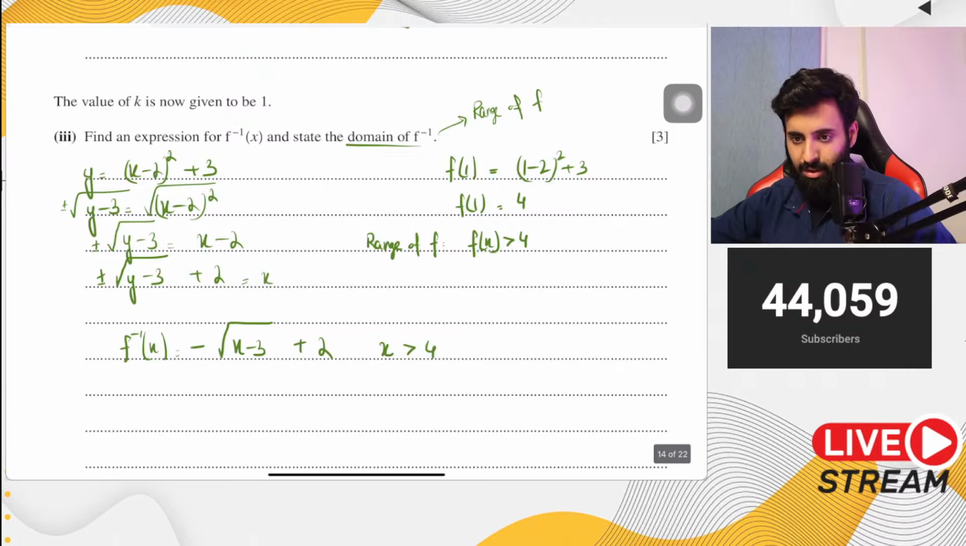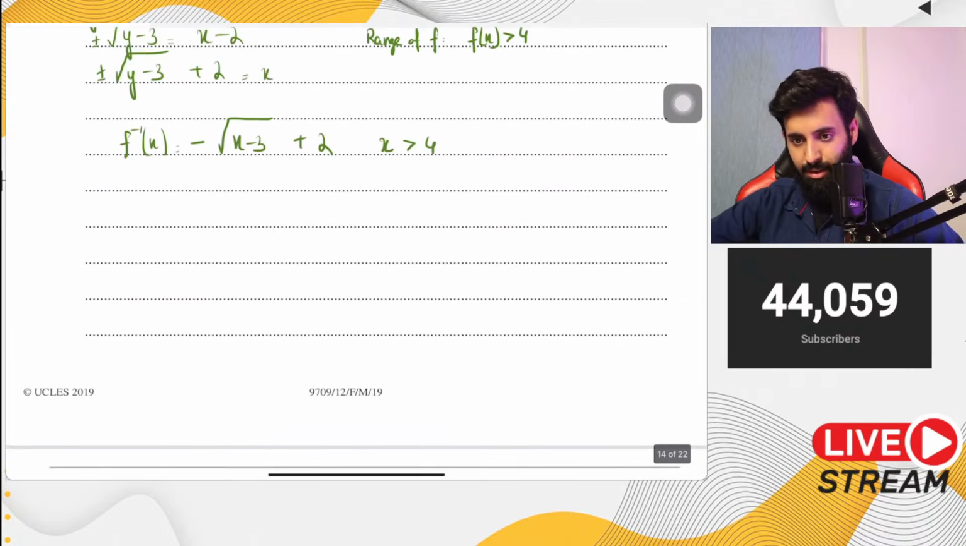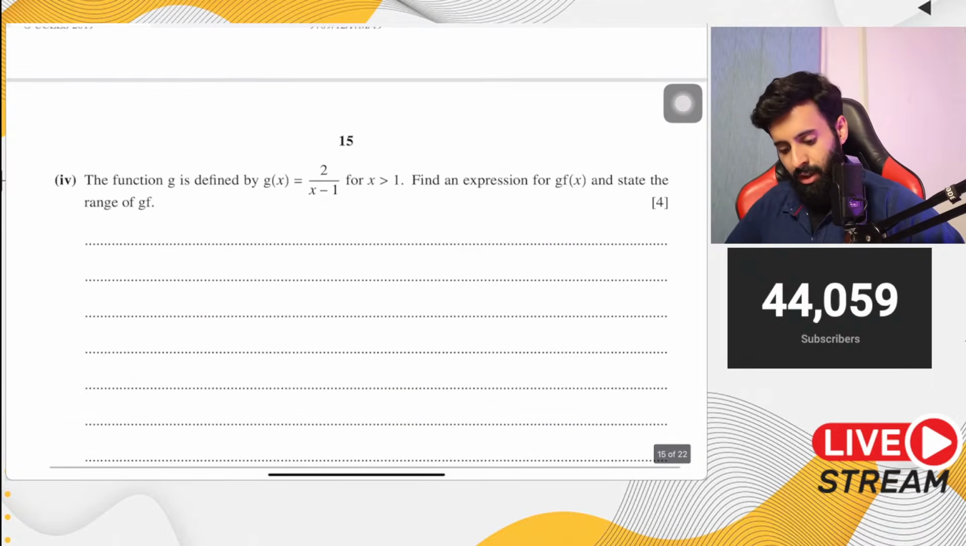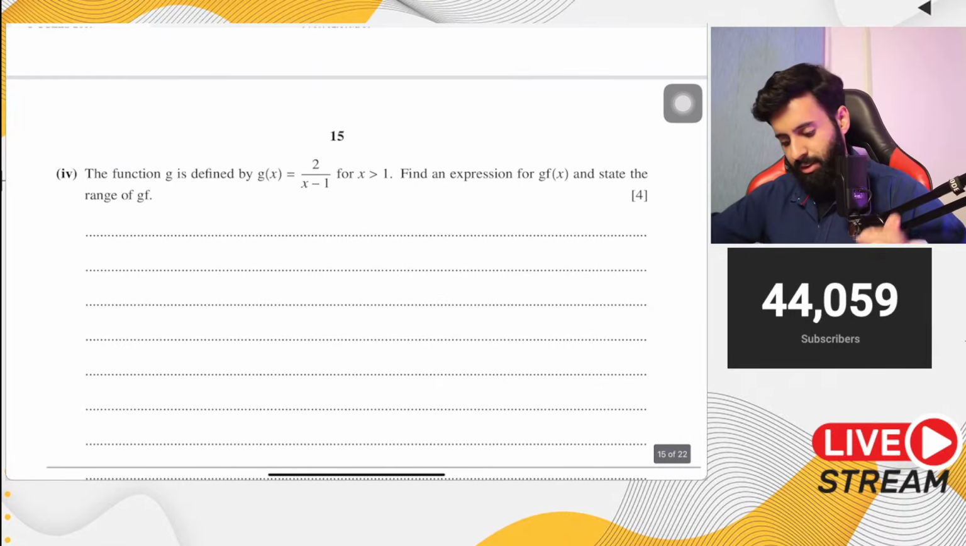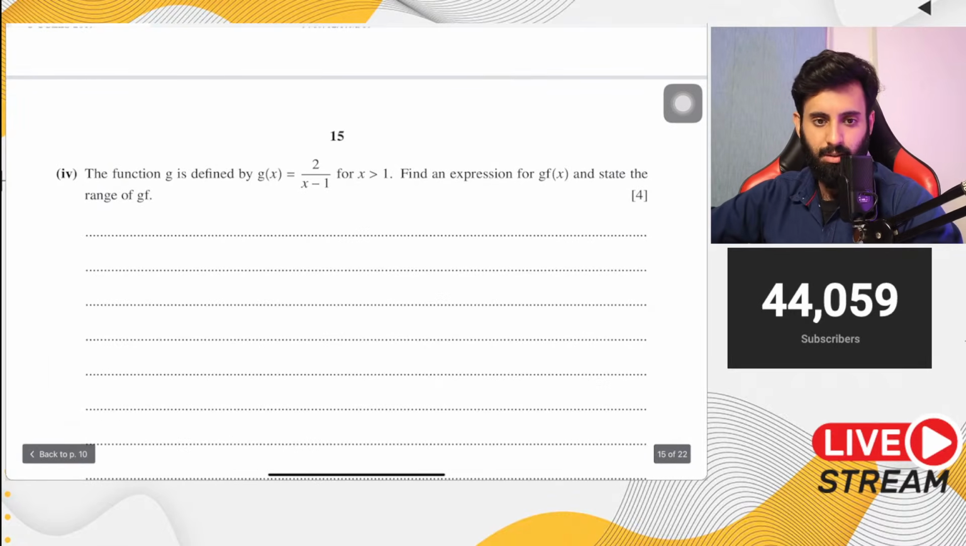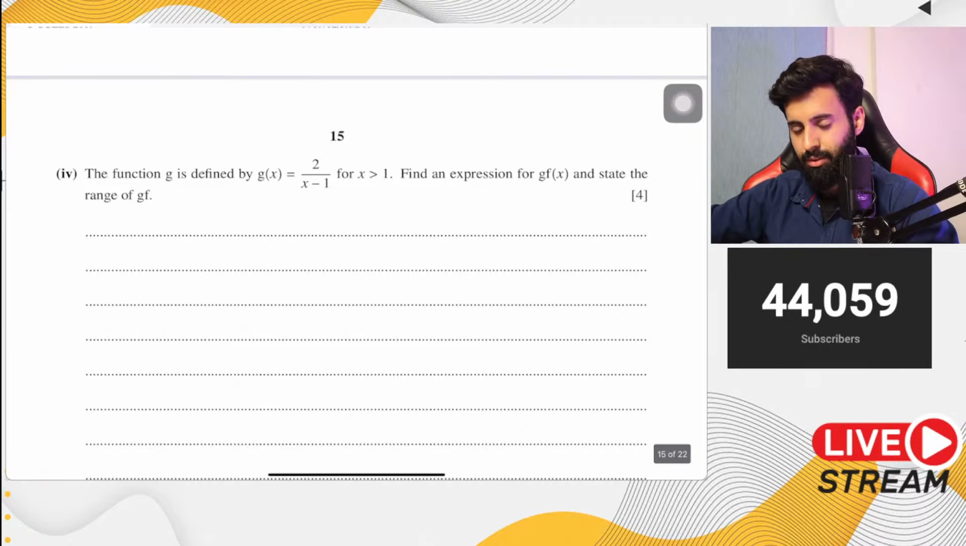Sir, if domain is less... Okay, let's complete this. Now again, whoever is struggling with questions related to finding range of reciprocal functions of rational functions, then this will help inshallah. So basically here's what the deal is.